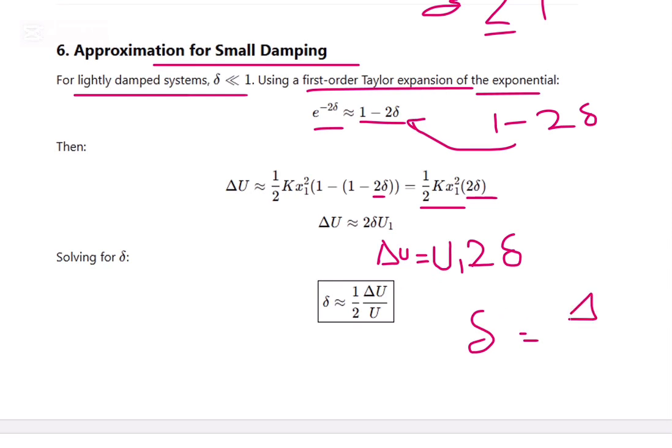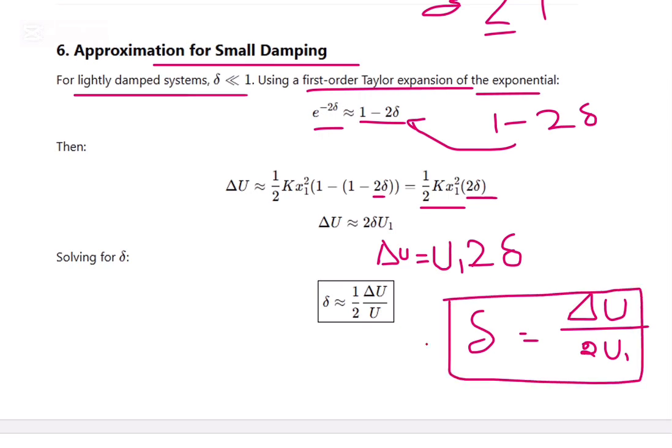That means the logarithmic decrement delta is the change in energy loss, delta U, divided by 2 times the original U1, right? So this is how we can find out the logarithmic decrement.